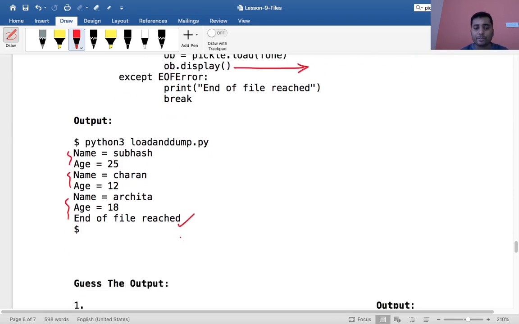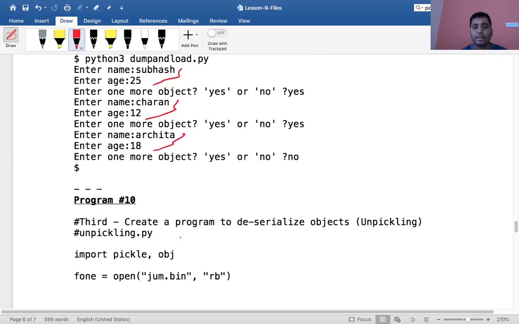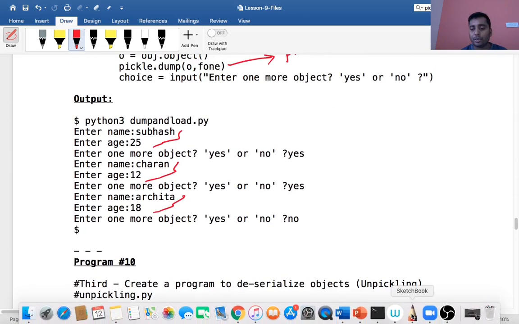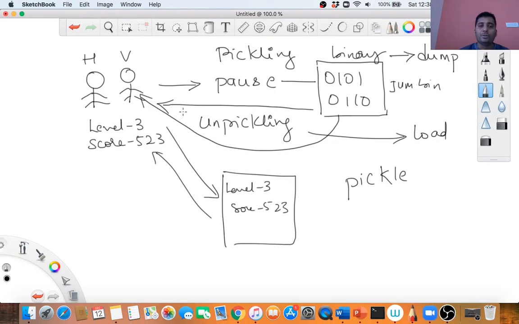So this is a very simple concept, called pickling and unpickling. Just a quick revision: converting your object format into your binary format is called pickling, and converting from your binary format into your real object format is called unpickling. Is that okay? So this is what happens in pickling and unpickling, right? Pickling can also be called serialization, and unpickling can also be called deserialization.